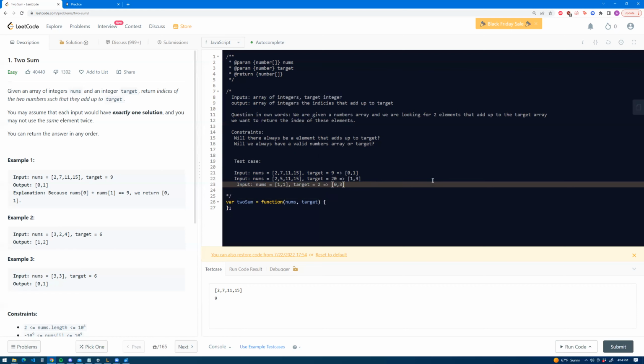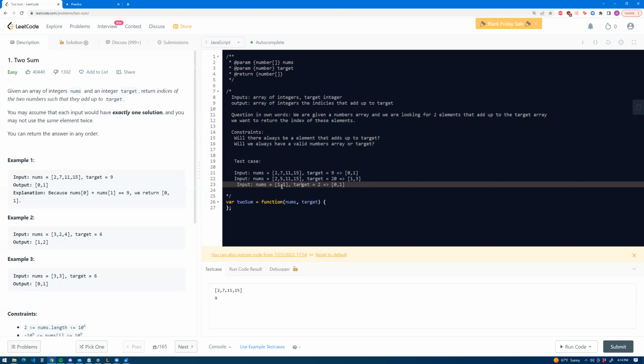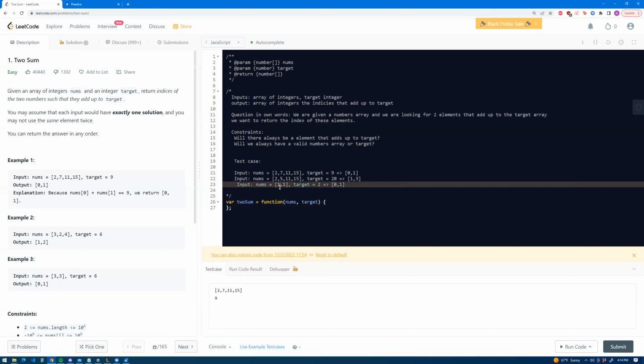The trick with this one is that since both of these elements are the same, it says here we can't use the same element twice, so you have to be careful with the way you write it in your code to make sure these two aren't treated as the same, because they are the same value, but they're at different indexes. So yeah, I think that's all for inputs.